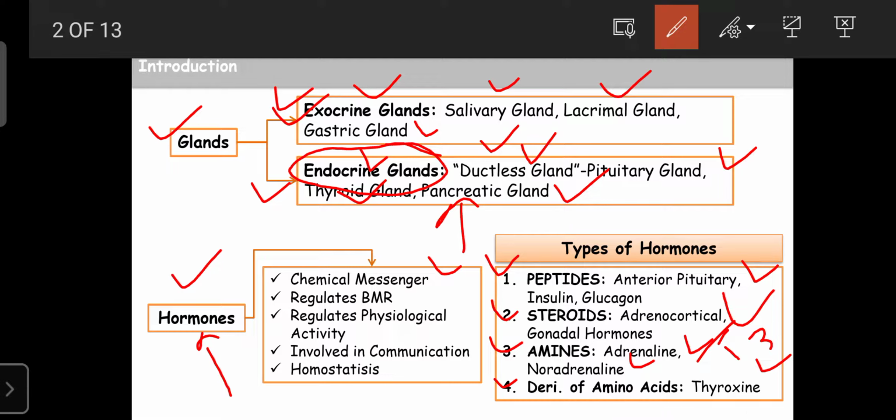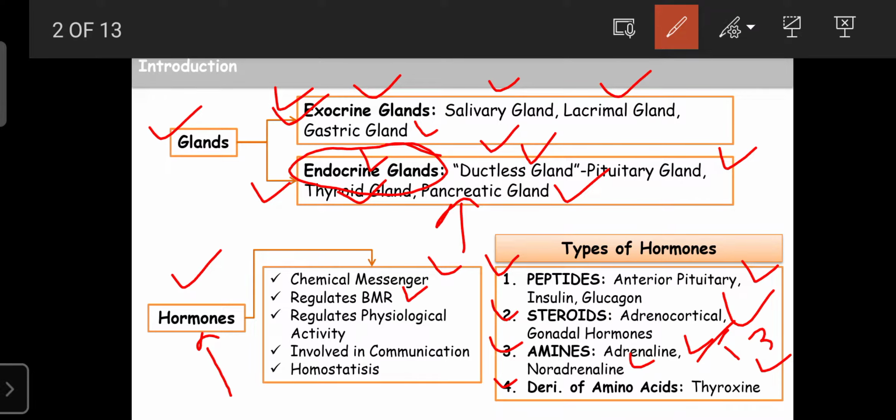Hormones also regulate the BMR, that is, the basal metabolic rate. That is metabolism once again. So what metabolism occurs in our body? Carbohydrate metabolism is required as the source of ATP, protein metabolism is required for the development and growth of the body, then fat metabolism is required for the synthesis of steroid hormones as well as a source of ATP, and mineral metabolism is required for the regulation of the minerals in our body.